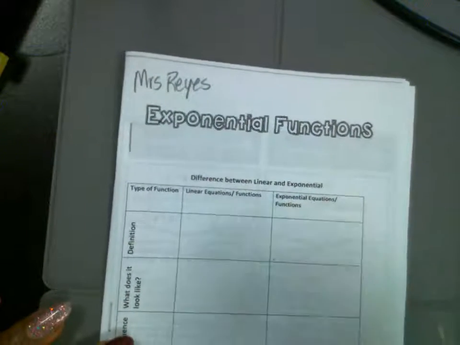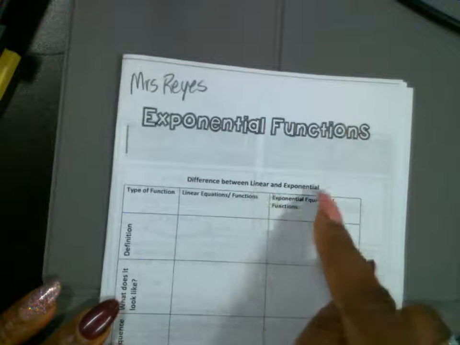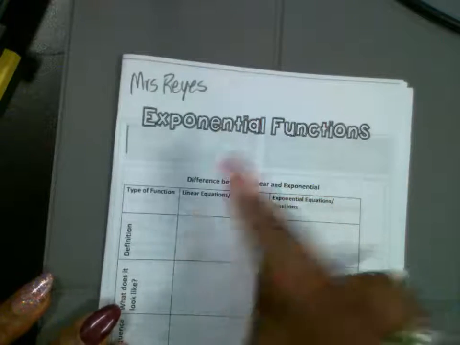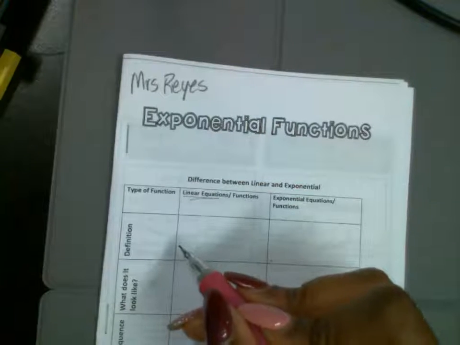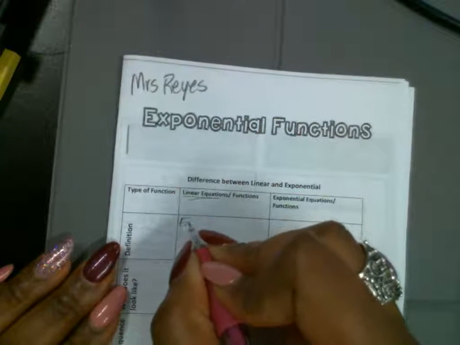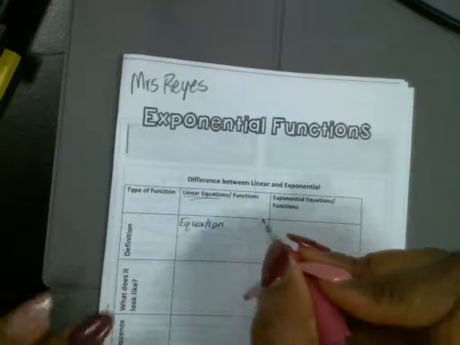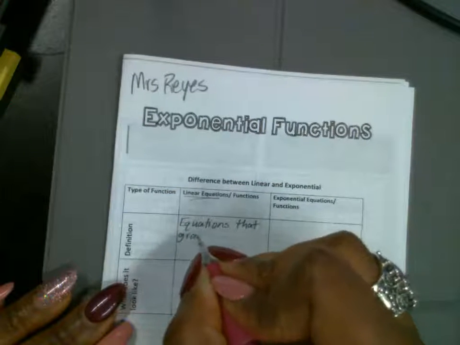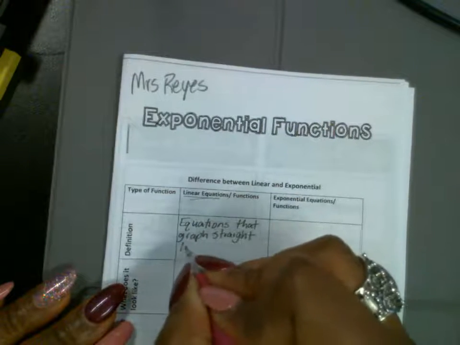All right. So first thing that we're going to do is we're going to talk about the difference between linear and nonlinear, okay? Linear and nonlinear. All right. So linear functions, by definition, are equations that graph straight lines. Equations that graph straight lines. Please write this down. Equations that graph straight lines.